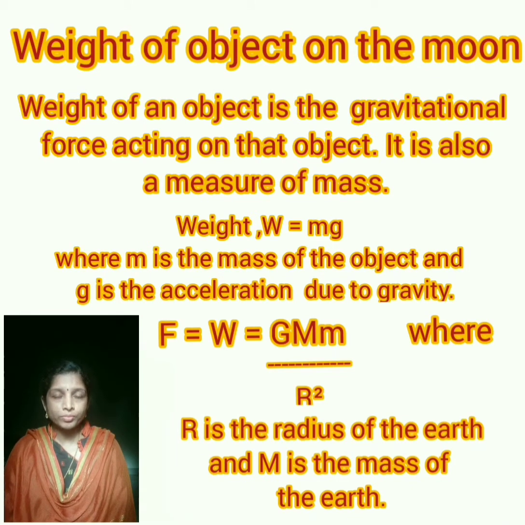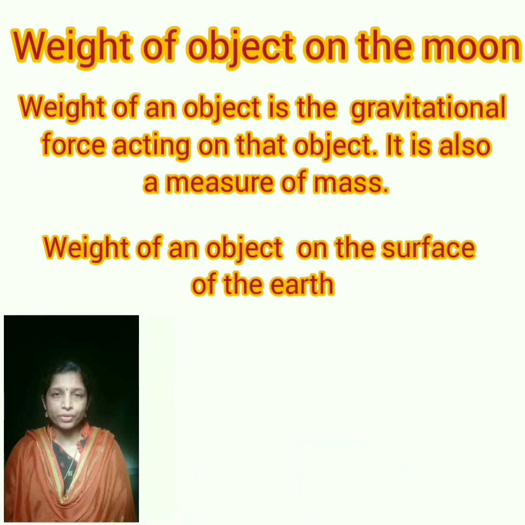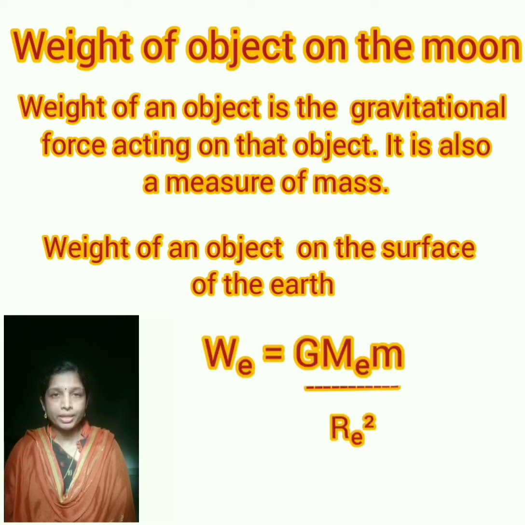So if the object is on the surface of earth, we can write the equation for weight as W E, weight of object on the earth, is equal to capital G capital M E, that means mass of the earth, and small m divided by R E whole square, that means radius of earth whole square.